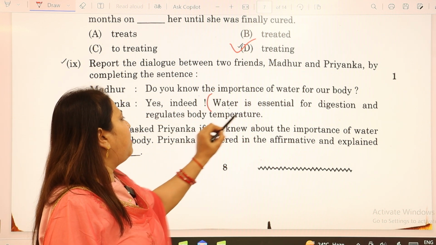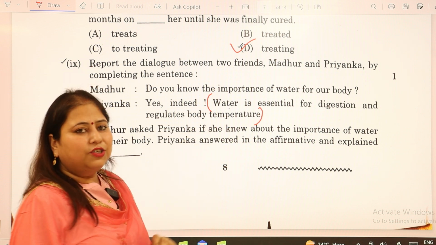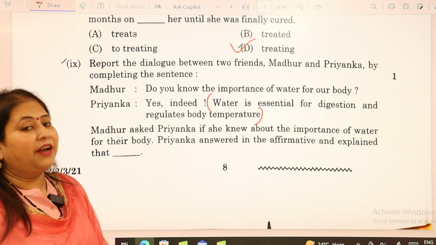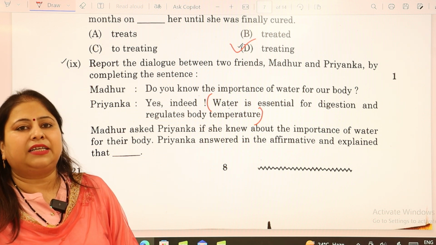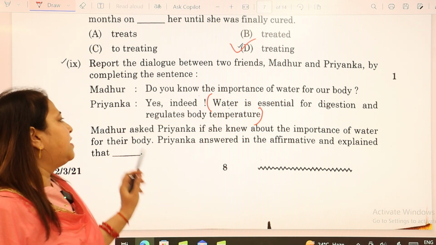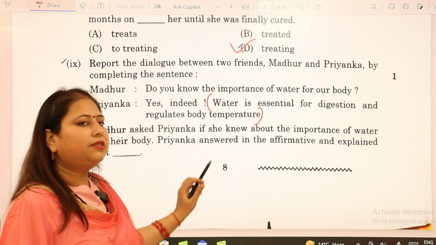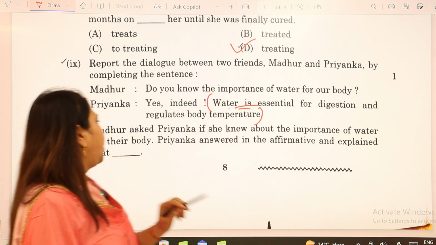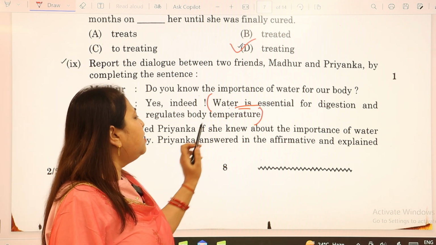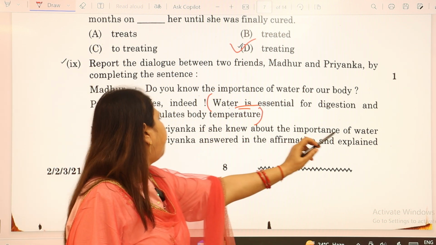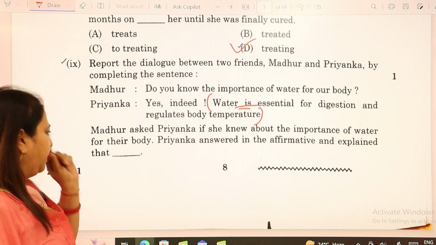So here, remember, this is a universal truth, and when we have universal truths, the tense of the sentence does not change. So when we are going to report this, the tense will not change. So we'll say it as, mother asked Priyanka if she knew about the importance of water for their body.